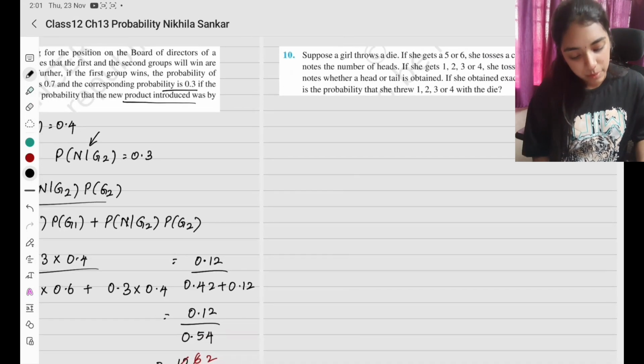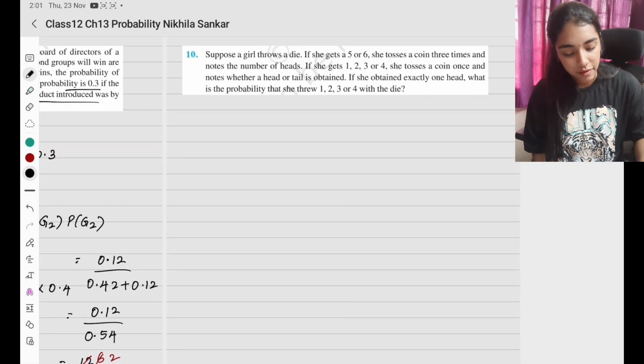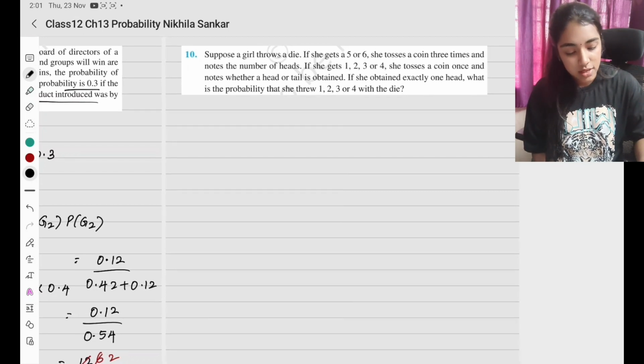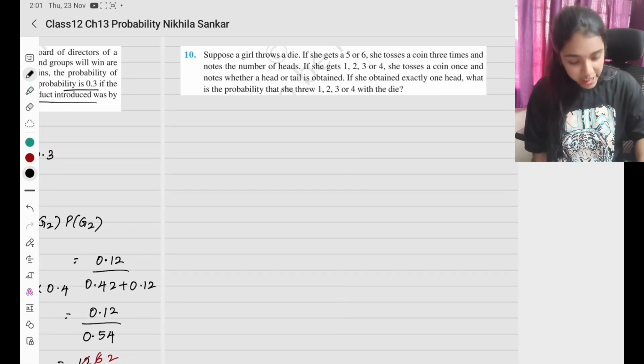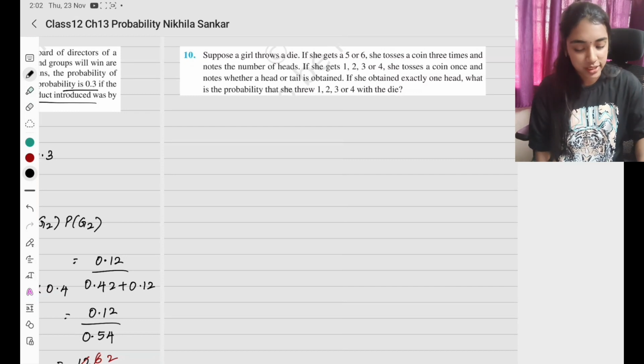Okay. Question number 10. Suppose a girl throws a die. If she gets 5 or 6, she tosses a coin 3 times and notes the number of heads. If she gets 1, 2, 3 or 4, she tosses a coin once and notes whether head or tail is obtained. If she exactly obtained one head, what is the... okay, first, what is given? A girl throws a die.